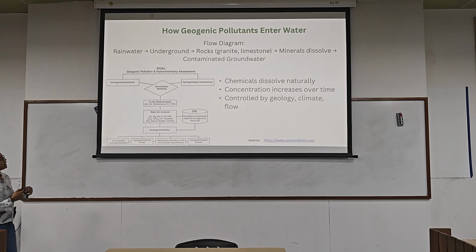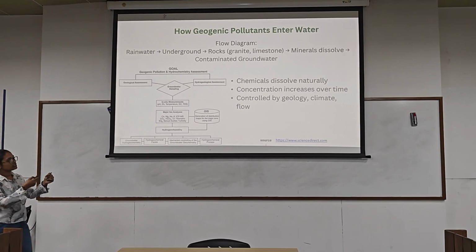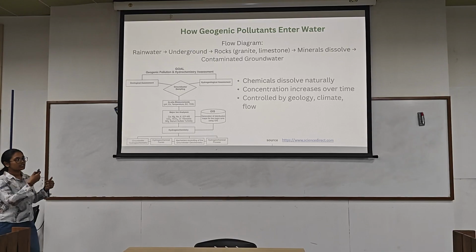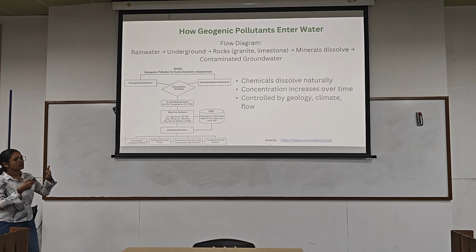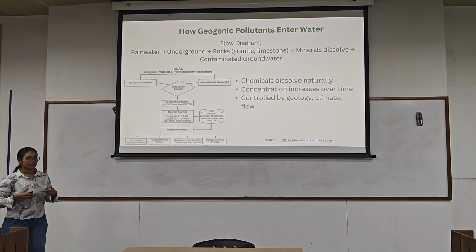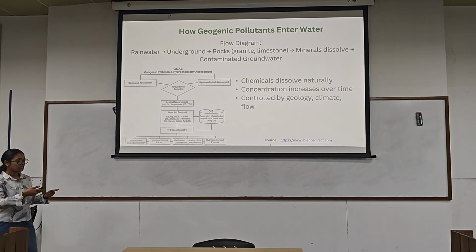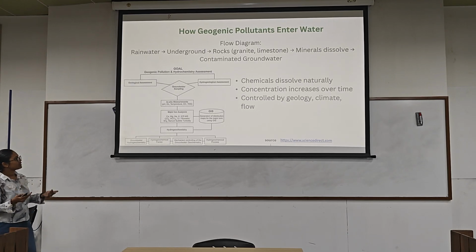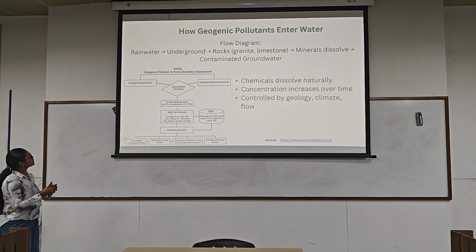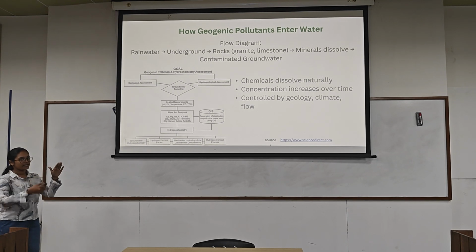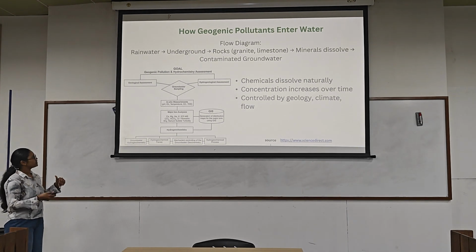As I already mentioned, this flow diagram shows how water is polluted by these substances. Rainwater goes underground and is absorbed by some rocks like granite and limestone. These minerals travel through some chemical reactions, and then the groundwater will be contaminated. So before going through this, we have to understand what study goes on with these geogenic pollutants.